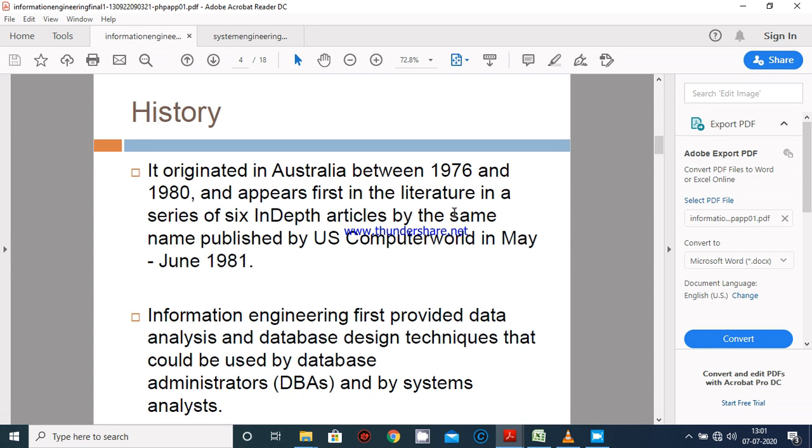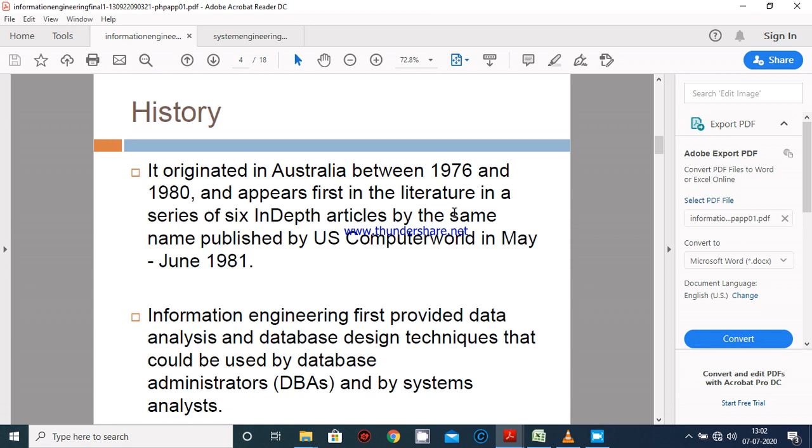Information engineering methodology involves an architectural approach to planning, analyzing, designing, and implementing applications. It is defined as an integrated and evolutionary set of tasks and techniques that enhances business communication throughout an enterprise, enabling it to develop people, procedures, and systems to achieve its vision. This is all about information engineering methodology.